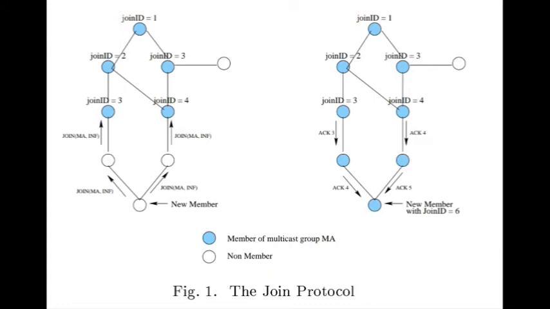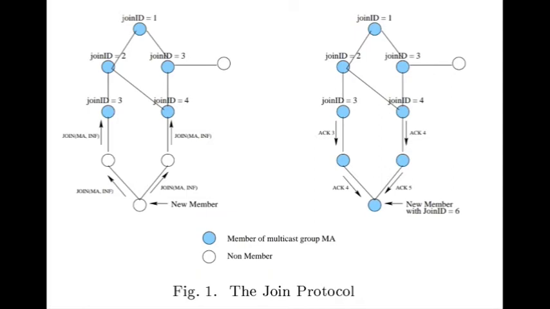They have join ID 3 and join ID 4, which are lesser than the incoming node's. They accept the join request and send back the acknowledgement, which can be seen in the second image. As you can see, acknowledge 3 and acknowledge 4 are replied back from the two nodes.